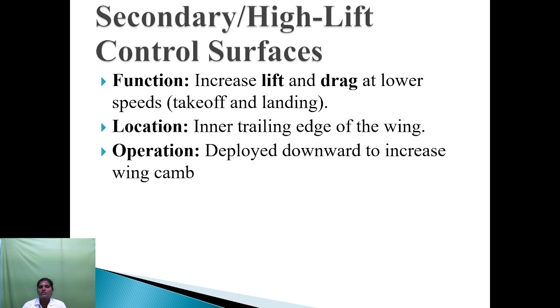Next one, secondary or high lift control surface. Its function is increasing lift and drag at lower speeds, like takeoff and landing. Its location is the inner trailing edge of the wing. Its operation is to deflect downward, increasing the wing camber.